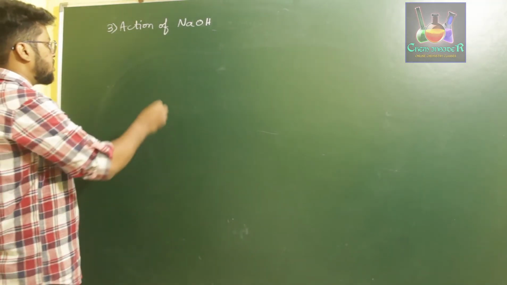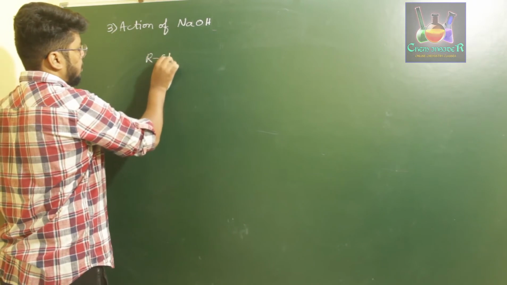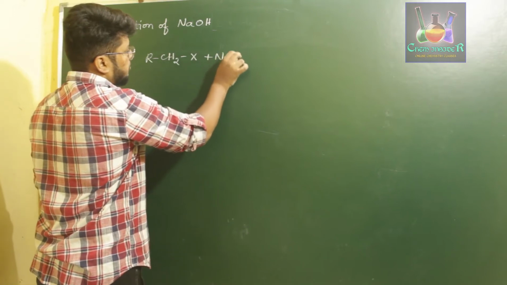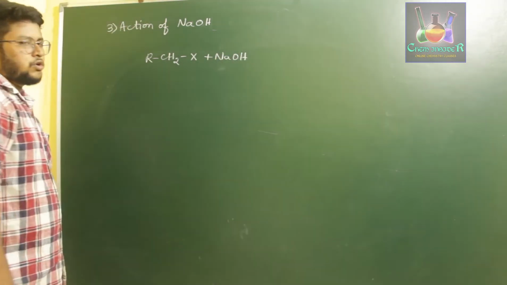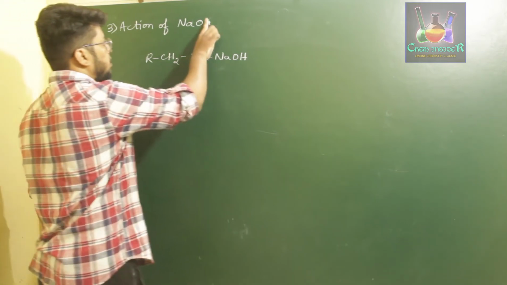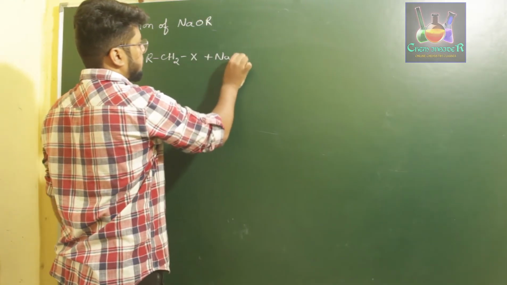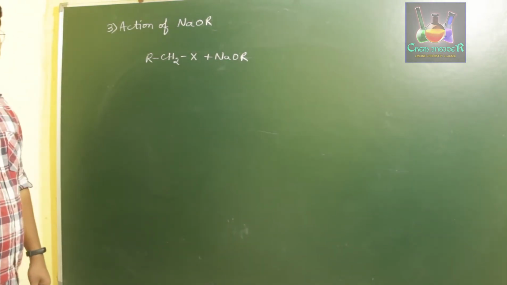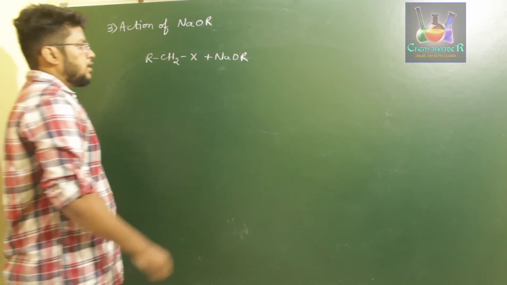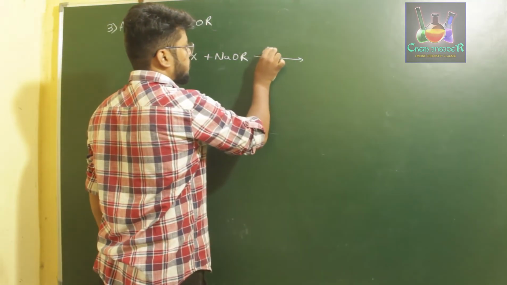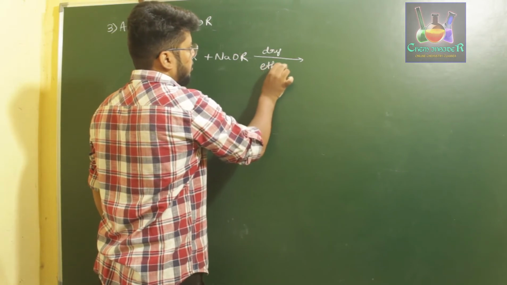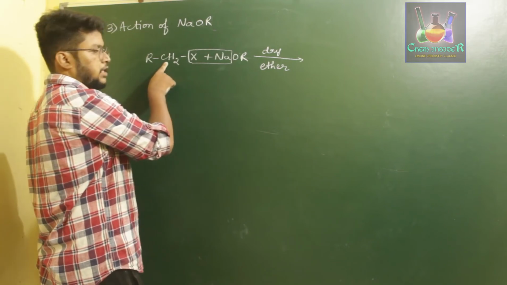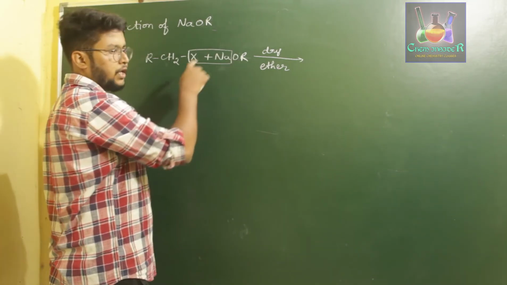When sodium alkoxide is treated with haloalkanes, let us say RCH2X with NaOH, we prepare alcohol. Sorry, not NaOH, NaOR. NaOR is alkoxide. So when we treat sodium alkoxide with haloalkane in the presence of dry ether, sodium halide is completely removed and we create a bond of carbon and oxygen which already has a carbon in it.